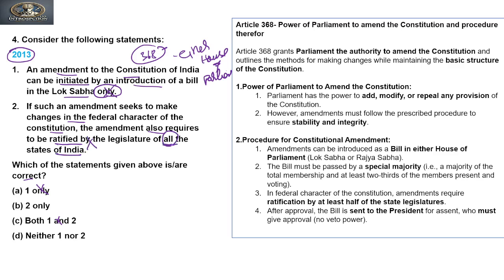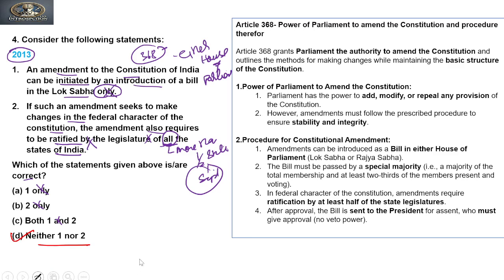Because it does not require that all the states should ratify it, but more than half of the states should ratify it with a simple majority. So if you see, not all, so this is also incorrect. So second cannot be. The answer to this question is D, that is, neither one nor two is correct. So both are incorrect statements.